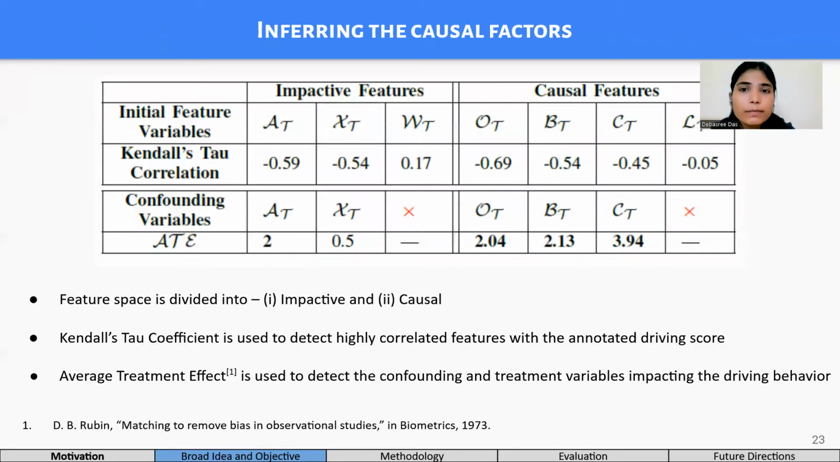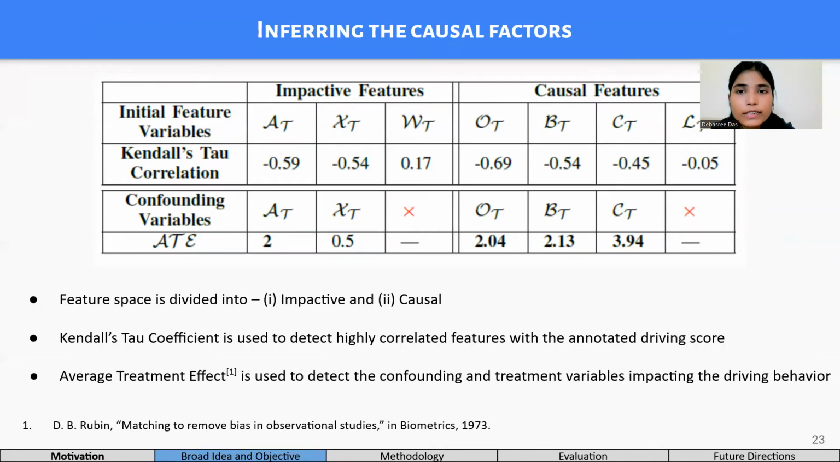Now, there can be multiple surrounding factors influencing the driving behavior, but we need to judiciously select the causal factors. For this purpose, we perform a statistical test called causality analysis using average treatment effect. First, we divide our feature space into two, namely impactive features, which basically hold the driving maneuvers such as abrupt stop, sharp turns, changing the lane, etc. And the next one is the causal factors such as braking behavior, relative speed, distance, congestion.